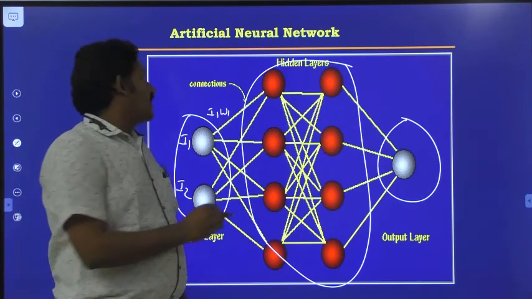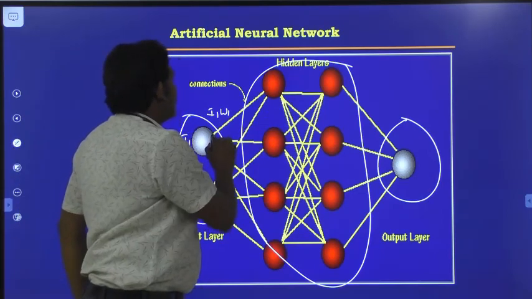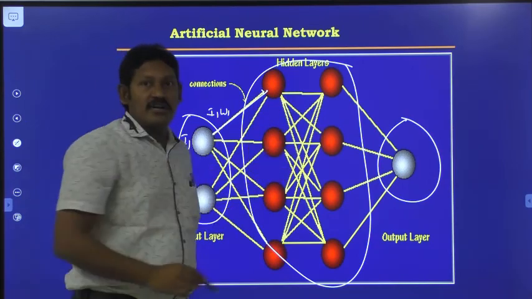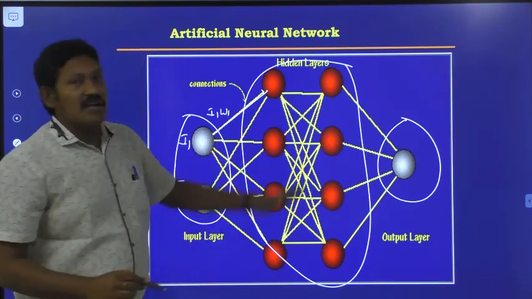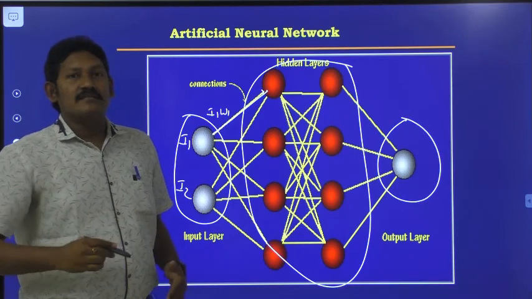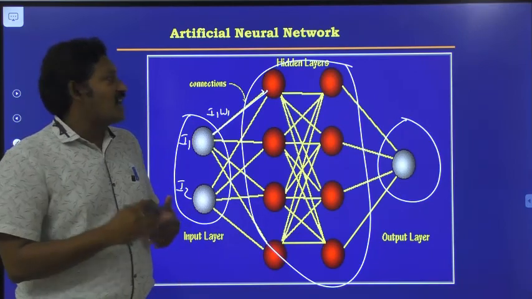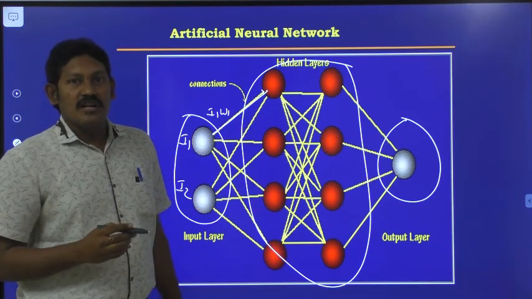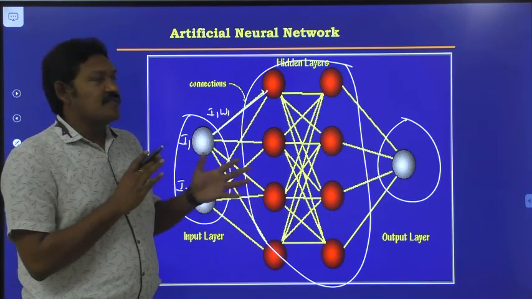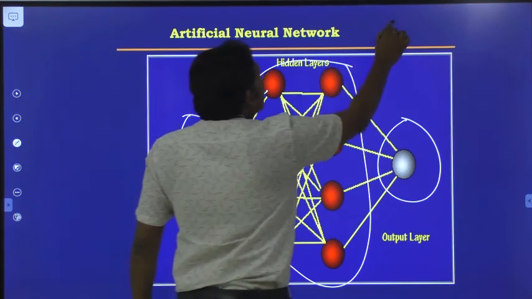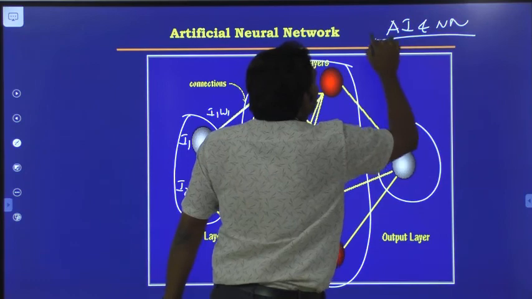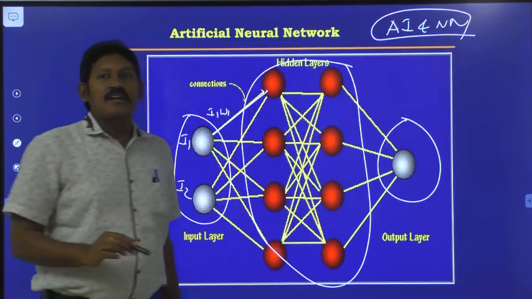The connections were given from the input units to the hidden units, and from the hidden units to the output unit. The researchers started working on the artificial neural network. This is how artificial intelligence and neural networks are connected. With this we will wind up the session. Thank you.